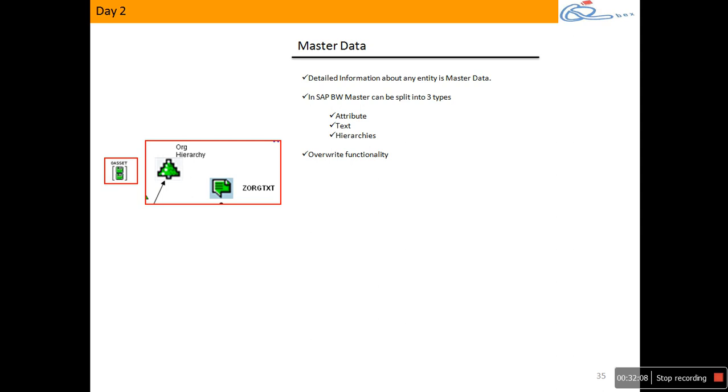The number 10,000 is the same in any language, but what changes is the description. So you use a text table to maintain the description in multiple languages, and based on the login language of the user, the respective description comes into the reporting. That is the purpose of a text table.